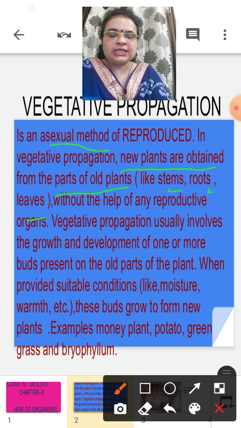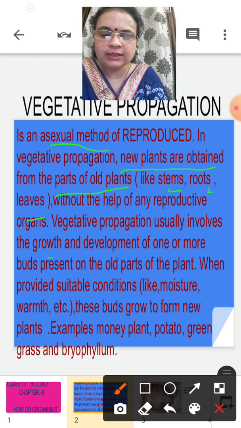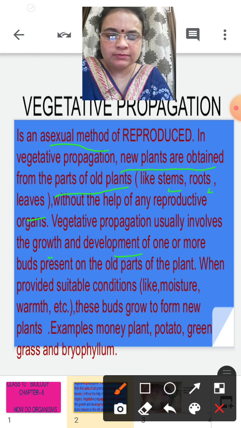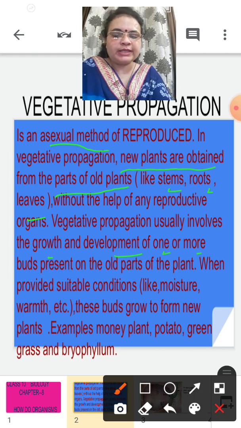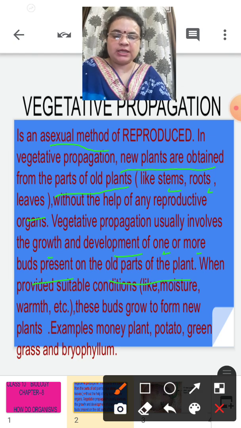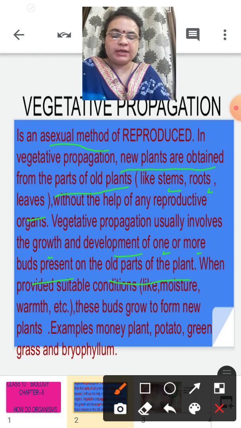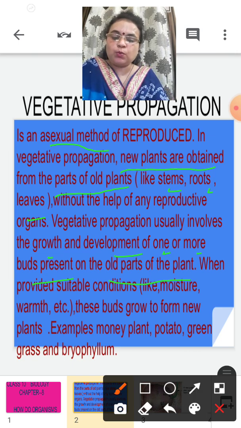So vegetative propagation usually involves the growth and development of one or more than one bud present in the old parts of a plant. It means it can reproduce from one bud as well as from more than one bud. How does it reproduce?